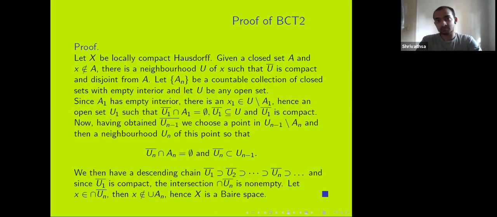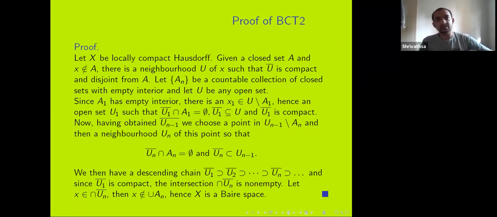Now the second Baire category theorem is quite similar to the first one, but in the first one we use the completeness of the metric. Here we use the compactness, specifically the finite intersection property. So again, we need this small result over here. If X is a locally compact Hausdorff space, then given a closed set A and a point not in A, I can find an open neighborhood U such that the closure of U is compact and away from A. I can prove it in the end if someone is interested, but for now, let us skip it.